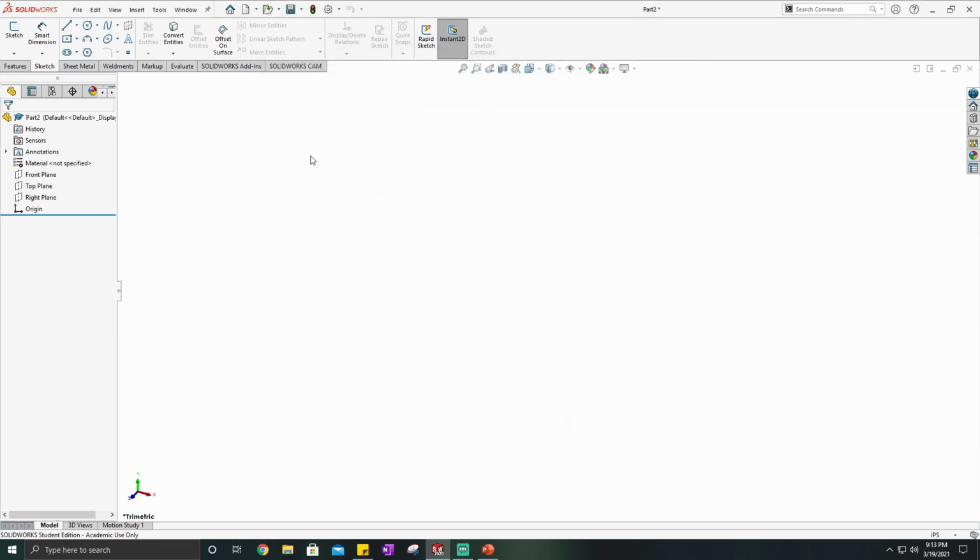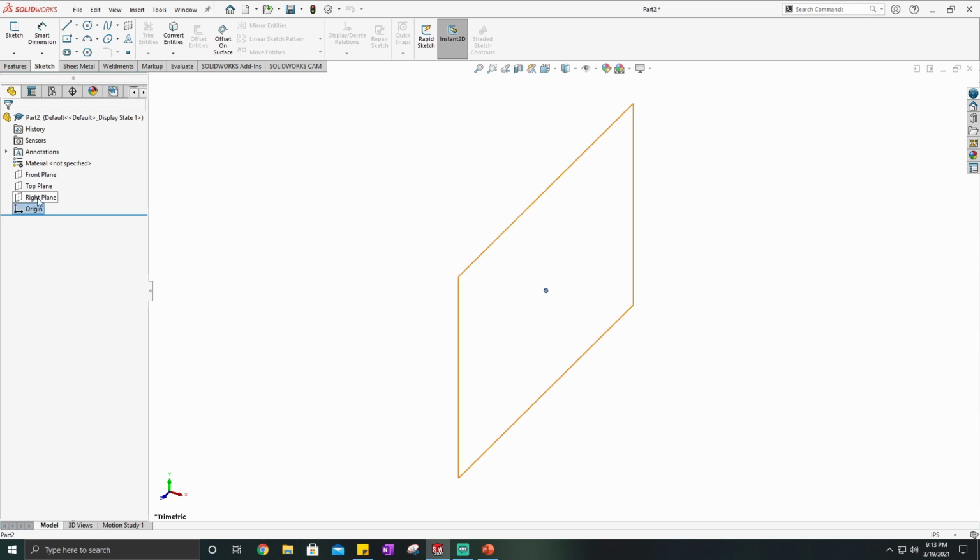So after that, I like to, like I mentioned, set my material. So over here, on your left side of the screen, this is a movable tab that can be collapsed and opened. I typically just leave it opened where you can see all these tabs. There's little arrows if you need to go over. This is called your feature manager tree, or you could just call it the feature tree, right? And so over here, it'll display all the features that you do, sketches, things like that. So I can see where my origin is, I can see a right, top, and a front plane, but you'll notice here I can also specify a material.